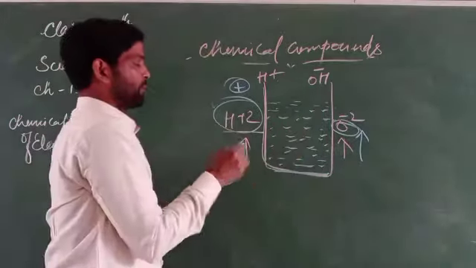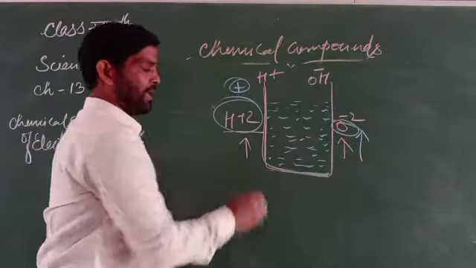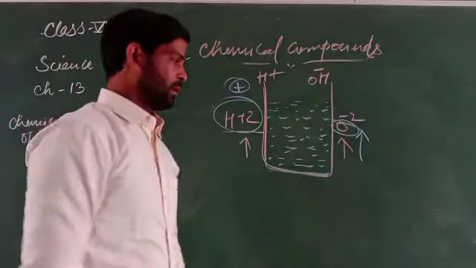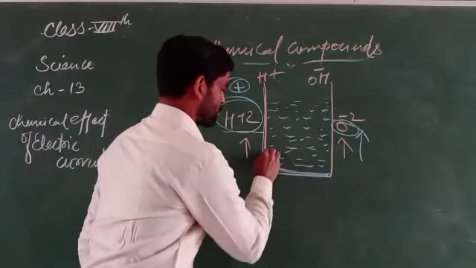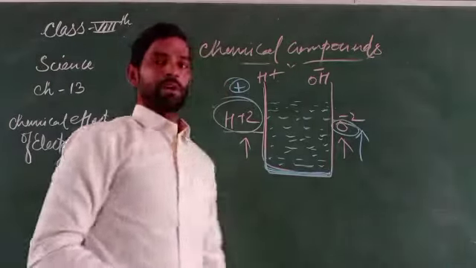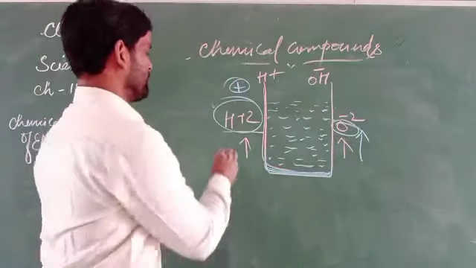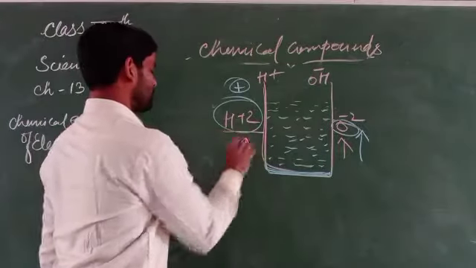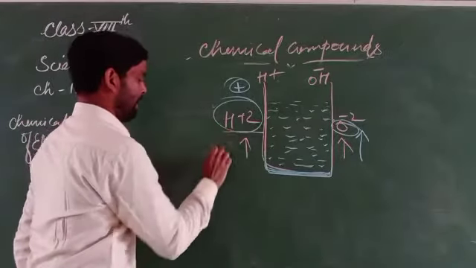So now we can say in case of any liquid or chemical that has positive and negative charges, there is production of anions and cations. These are what? The ions.